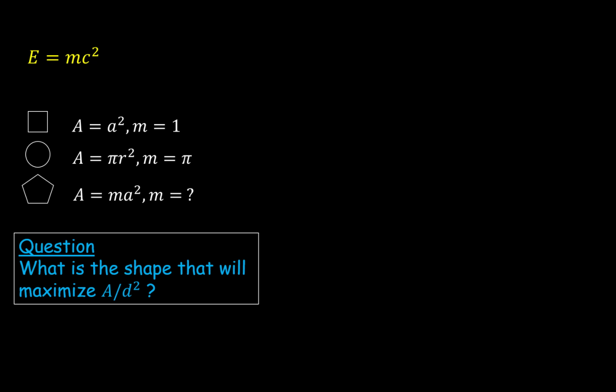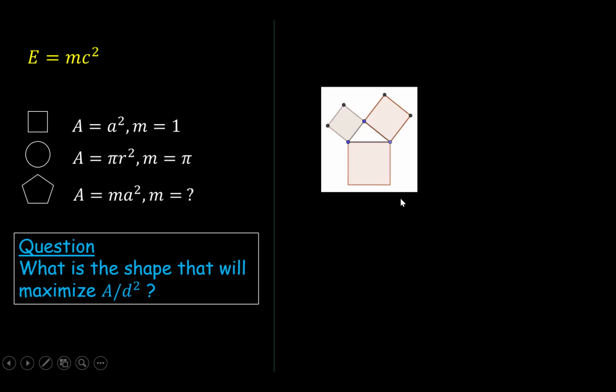Let me move to my second remark. Here is a picture that appears in some of the standard proofs of the Pythagorean theorem. Basically, you start with a right triangle and then draw three squares along its sides. The Pythagorean theorem, a squared plus b squared equals c squared, really just says the area here plus the area here is equal to the area of the third square, simply because a squared is exactly equal to the area of a square. So we have an equation of this type.